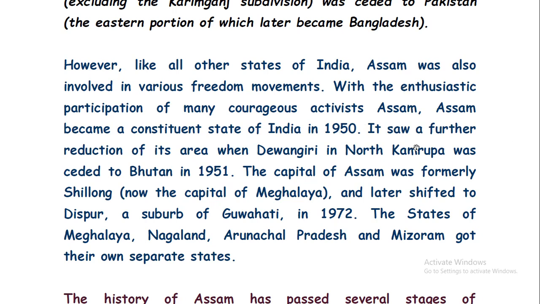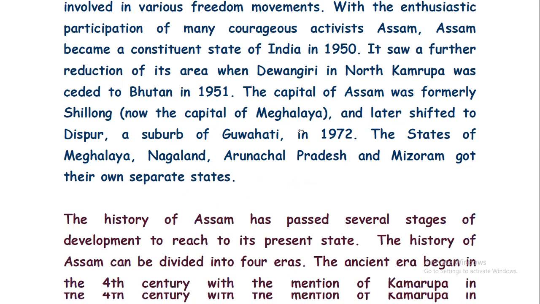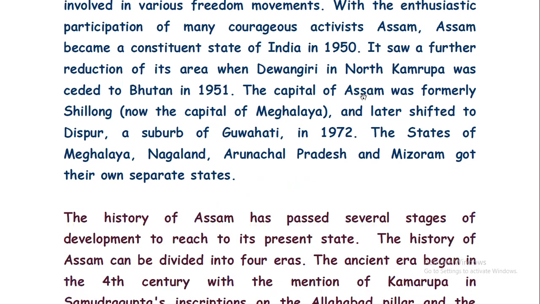Assam also saw a further reduction of its area when Devangiri in North Kamrupa was ceded to Bhutan in 1951. Remember, Devangiri initially was a part of North Kamrupa, right? But it became a part of Bhutan in 1951. Then the capital of Assam, which was formerly Shillong, was shifted to Dispur, a suburb of Guwahati, in 1972. So after 1972, that is 1973 onwards, Dispur became the capital of Assam.